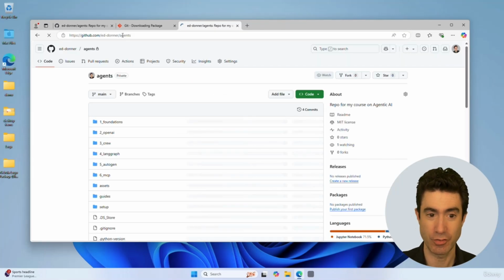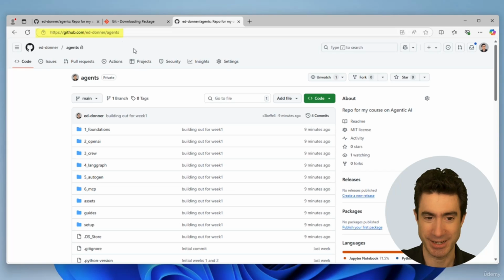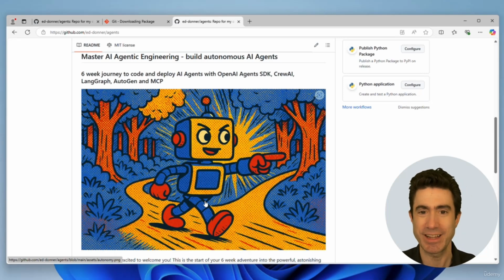We're going to go to the repo that is linked in the course materials. It's at github/myname/agents. And here it is. And when you go there, you see the different directories, the different folder structure that we have. And if you scroll down, you get what's known as the README, the set of information that comes with the course. And I plead with you to read the README.